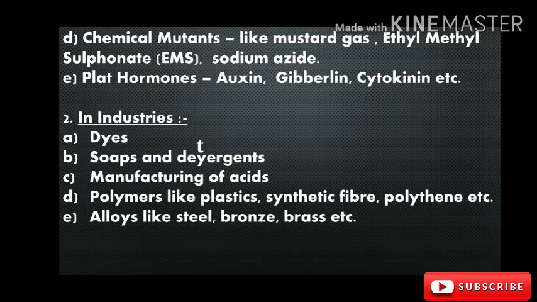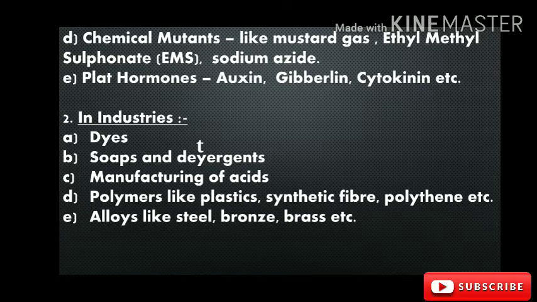Now we discuss the uses of chemistry in industries. In different industries, different types of products are developed or manufactured with the help of chemistry. For example, the first one is dyes.